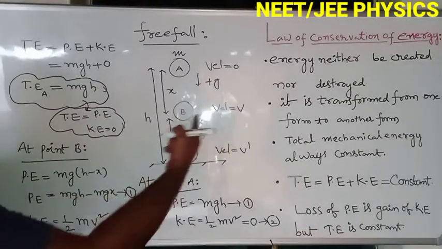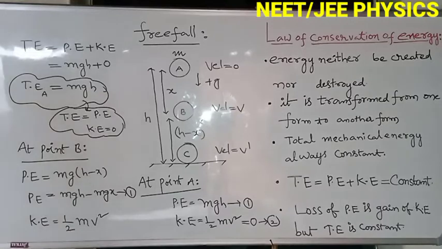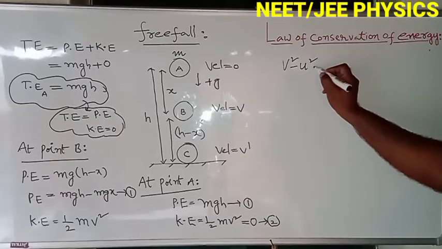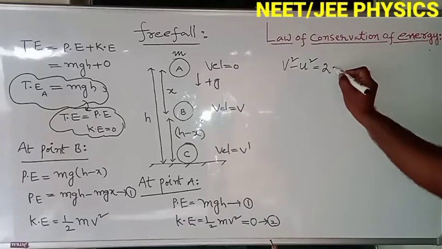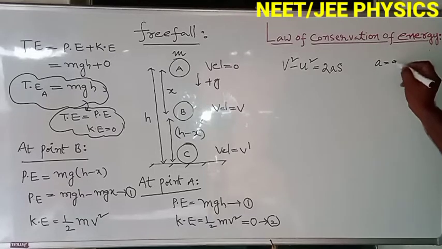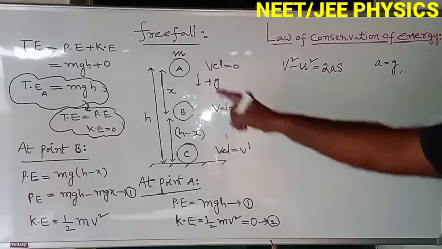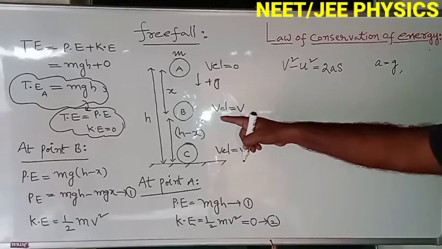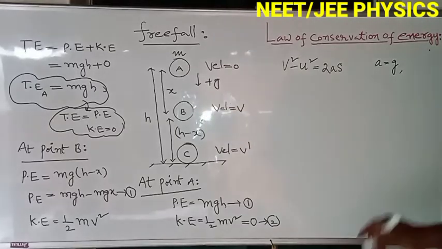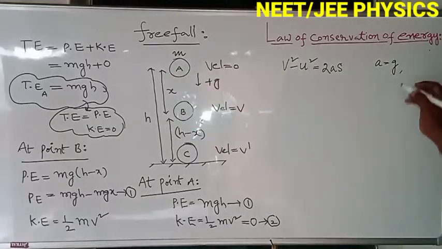So mass into velocity square, half m v square. But how do we find out this v value at B? For that, you know the kinematic equation v square minus u square equals 2as. From that, a equals plus g, downward direction, acceleration due to gravity. s, how much displaced? From A to B, x displaced. So s equals x.